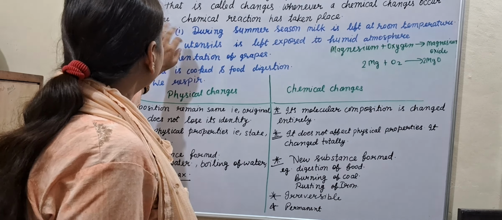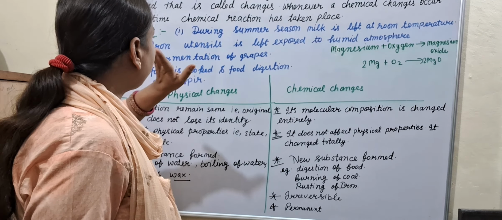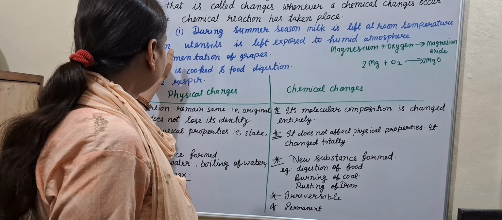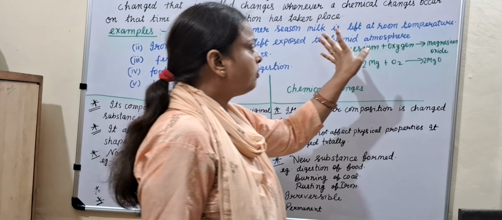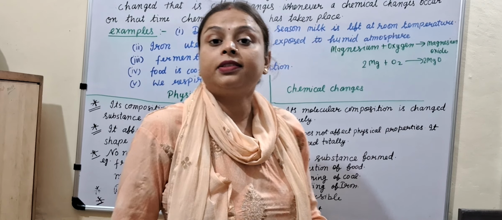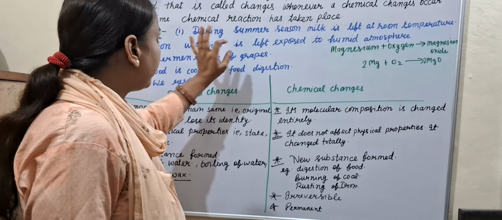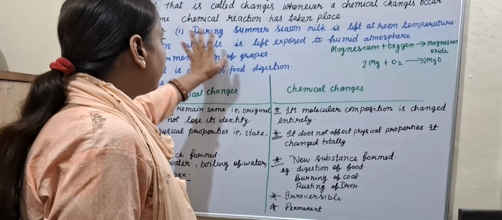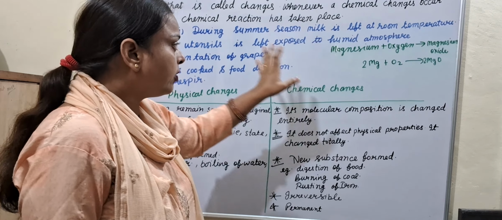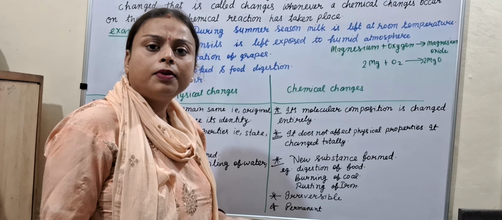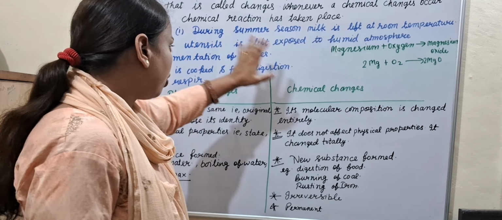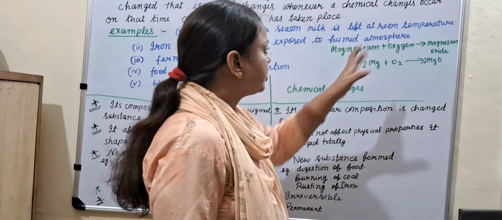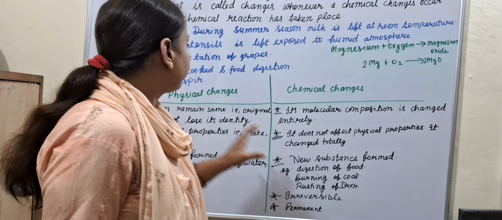Now come on to the topic of chemical changes and their examples. Chemical changes, you got it. Let's start the examples. During the summer season, milk is left at room temperature. In the summer season, when milk is left at room temperature, what happens? The milk is totally spoiled and converted into a spoiled form that cannot be used by us. So if milk is left at room temperature in summer, it will be spoiled.